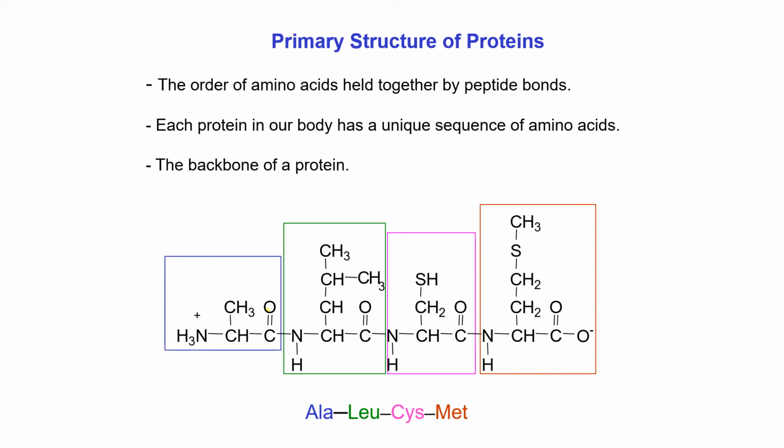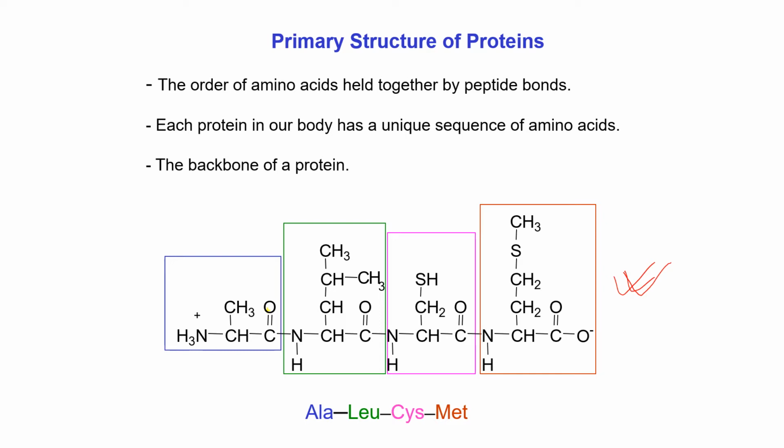Here we can see the structure of a tetrapeptide. Let us consider this tetrapeptide as a long protein chain, a polypeptide, because due to limited space we cannot draw a long chain polypeptide. So if we consider this as a polypeptide chain, what is its primary structure?